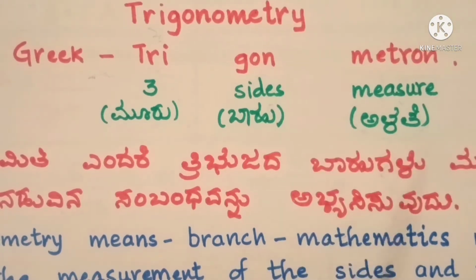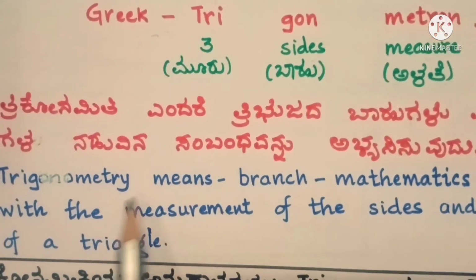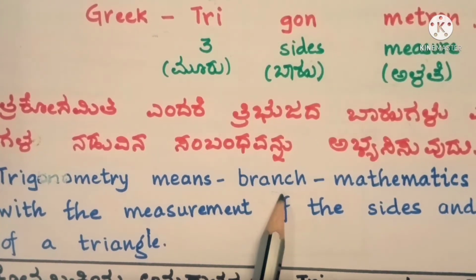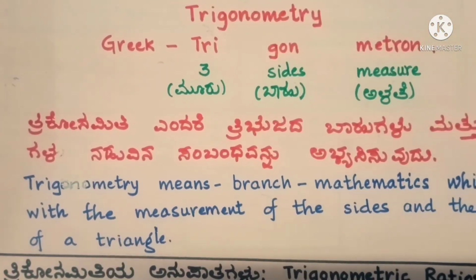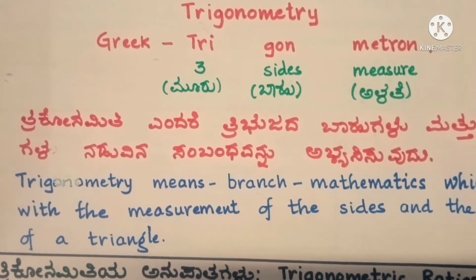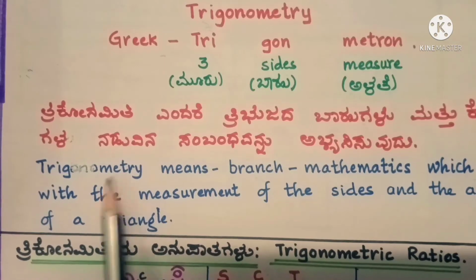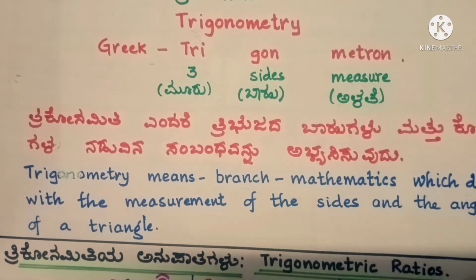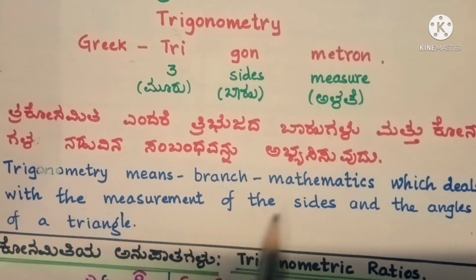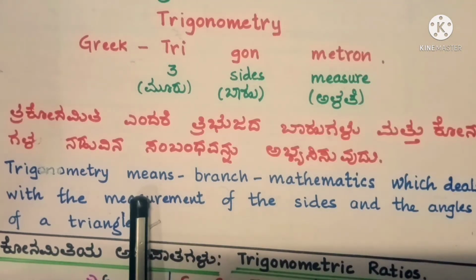Right? Yes. So what does trigonometry actually mean? Trigonometry is a branch of mathematics which deals with the measurement of the sides and the angles of a triangle. So this gives us the definition of trigonometry.